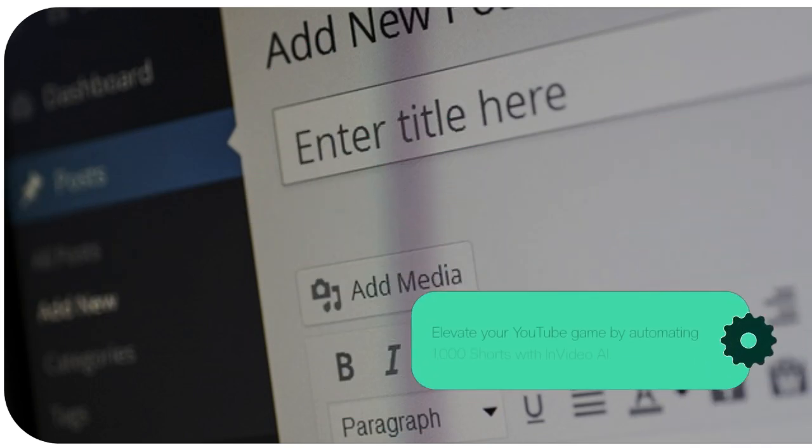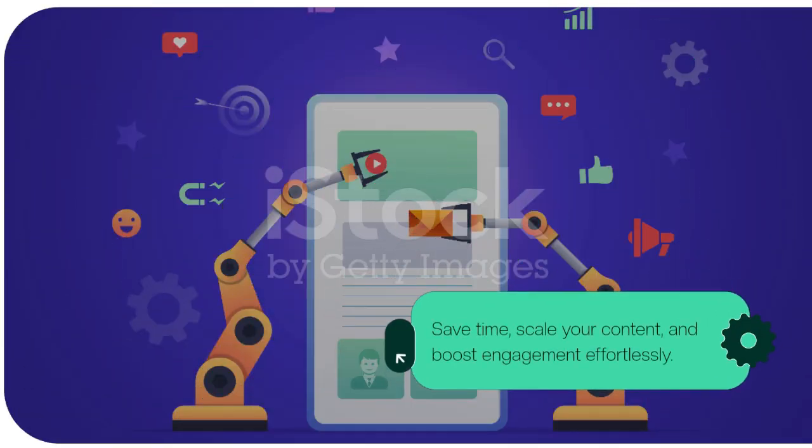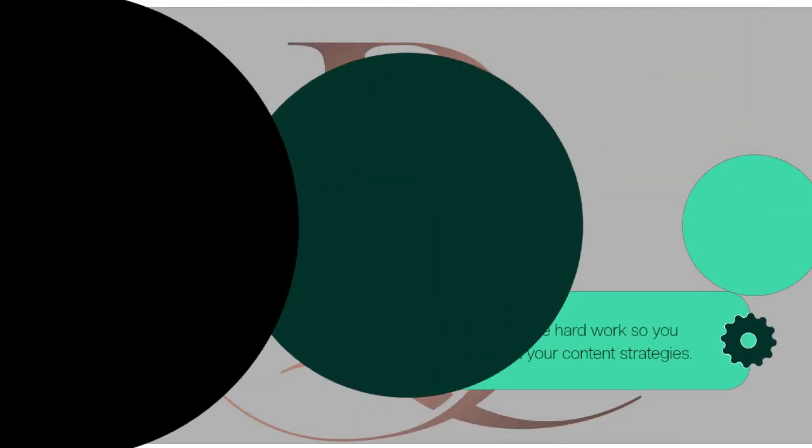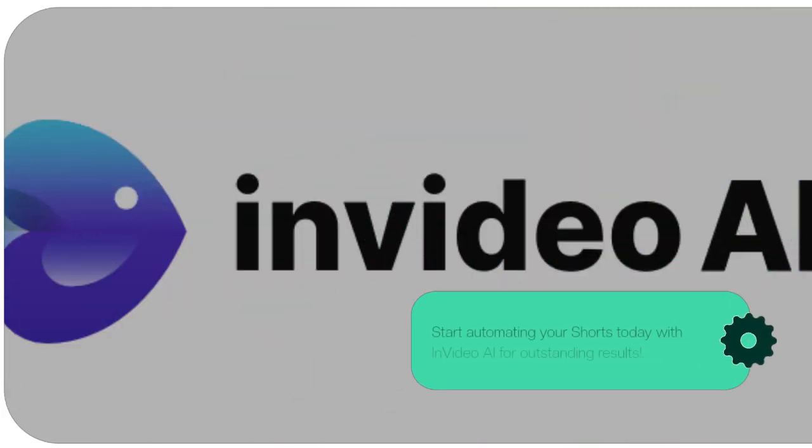Elevate your YouTube game by automating 1000 shorts with InVideo AI. Save time, scale your content, and boost engagement effortlessly. Let AI handle the hard work so you can focus on your content strategies. Start automating your shorts today with InVideo AI for outstanding results.